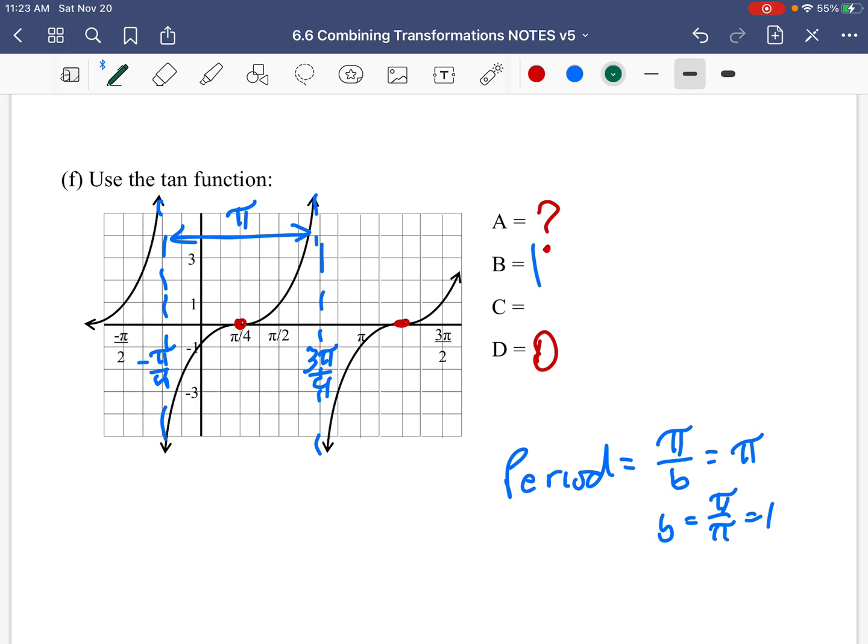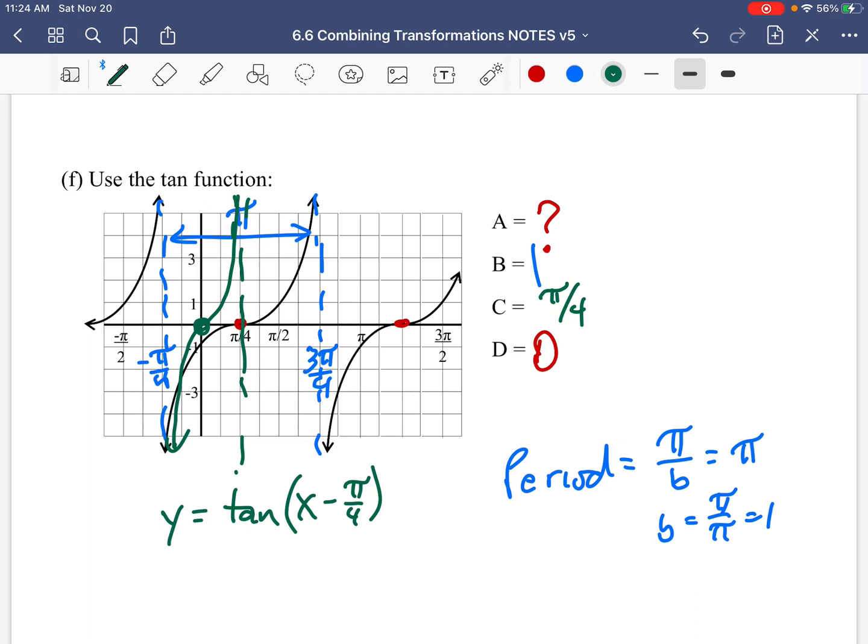Now, what I have seen is questions regarding the period and the phase shift of this graph. So they won't ask what's A, B, C, D, but they'll ask about B and C. So notice the original graph, something like that, the graph went through the origin. Now where's it going? Pi over 4. So which means C is pi over 4. So this equation, we know B is 1 and C is pi over 4. So y equals tan of x minus pi over 4.